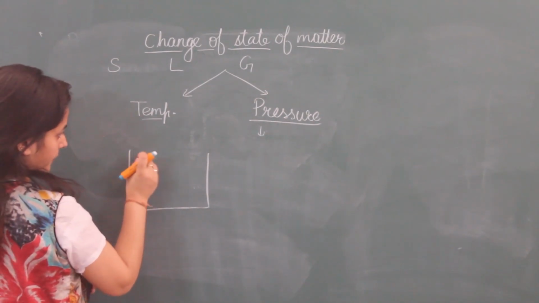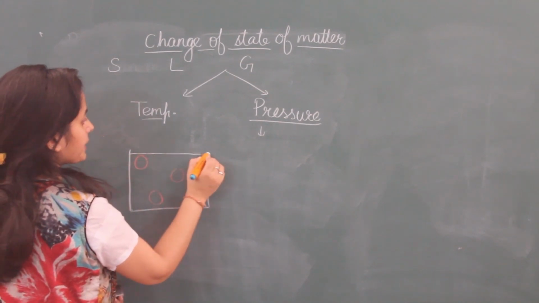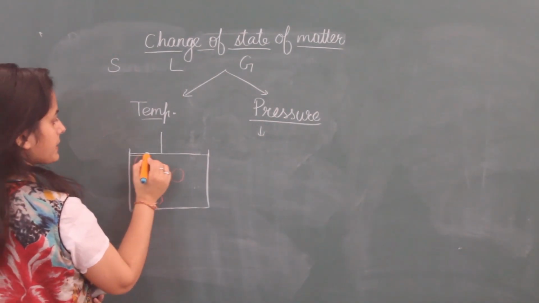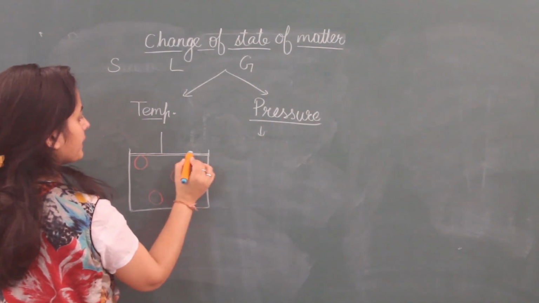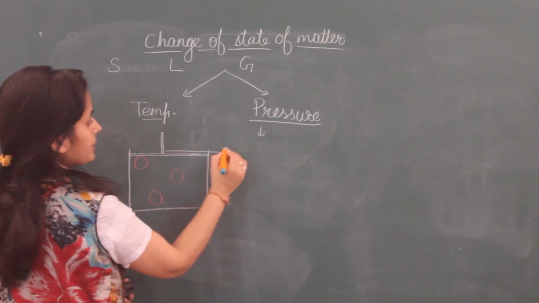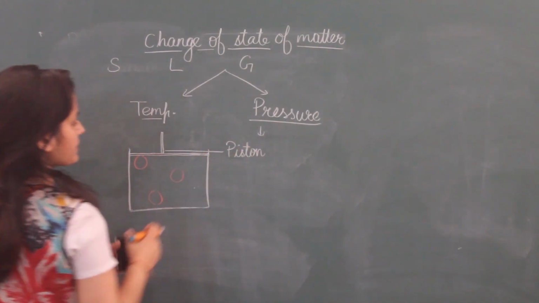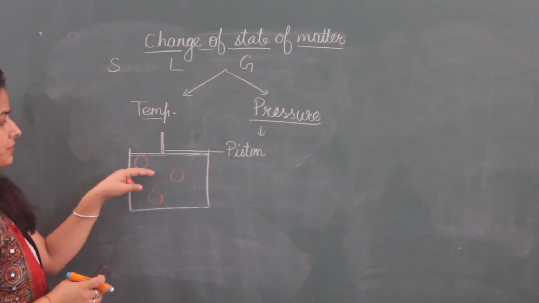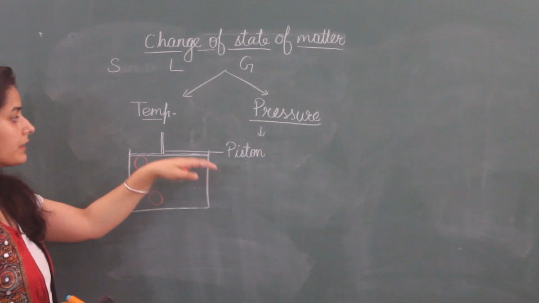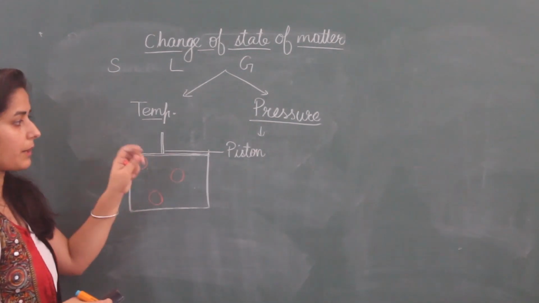There is one gas. When I am taking it in a container, I have to close this container. This is the handle of the container. This is called a piston, or simply the cover by which we can cover this container is known as a piston, and we can increase or decrease its distance from the bottom by applying pressure.